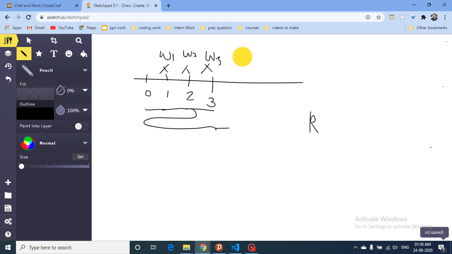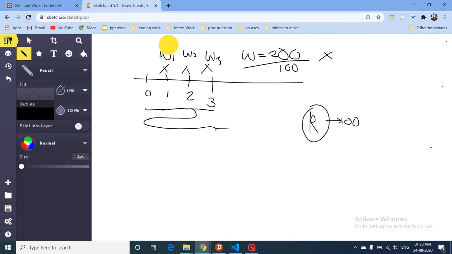Now there can be a case where some w is larger than k itself. Let's say k is equal to 100. I can lift a box of weight 100, but w is 200. No matter how many times I iterate, I cannot lift a box of 200, so this is impossible. But if k is 100 and I have taken boxes of 50 and 50, I cannot take another box. So I take these, go back, then come again, and now I am empty, so I will take the 100 box, and there is nothing further, so I take it back.